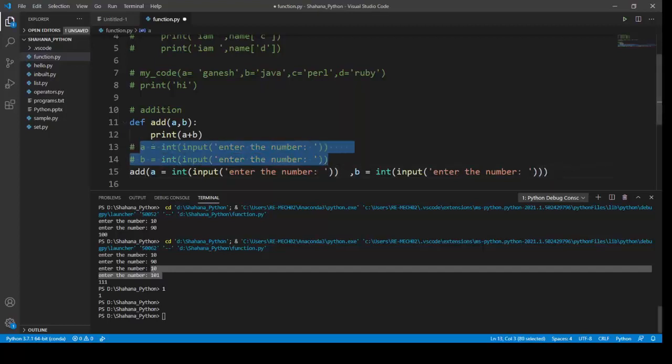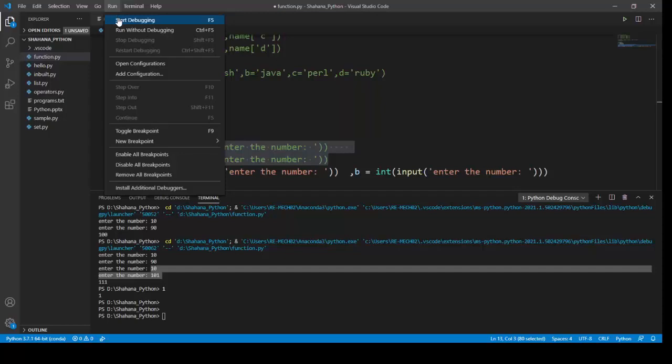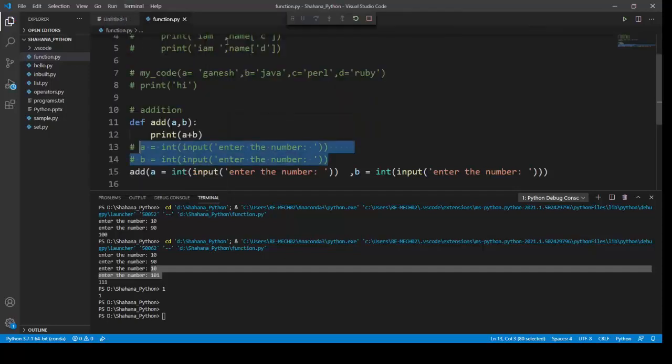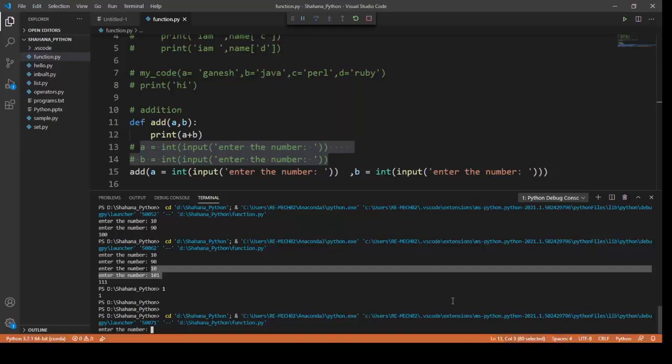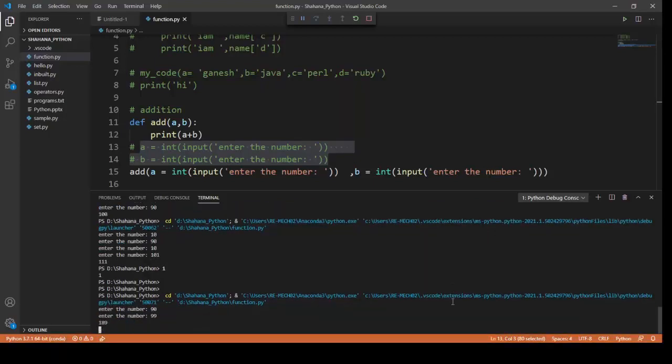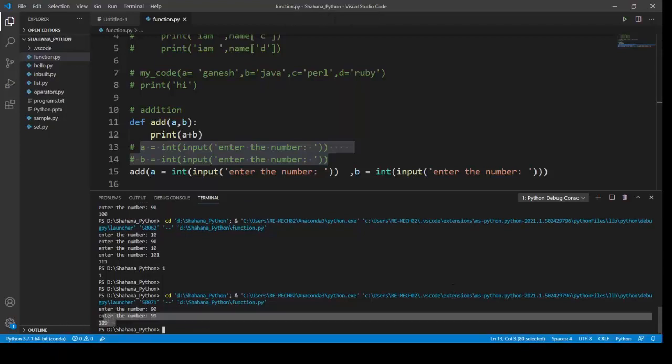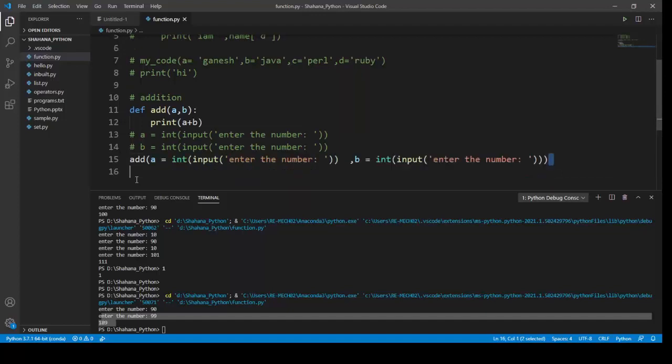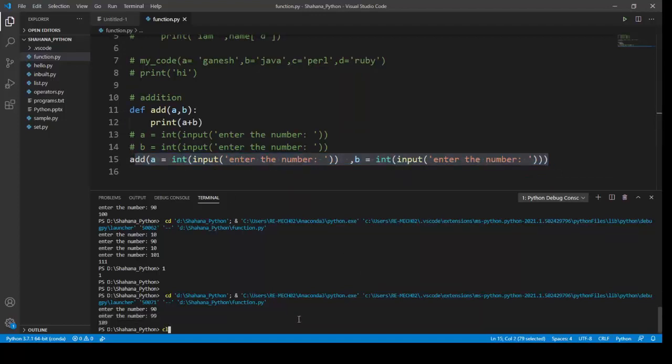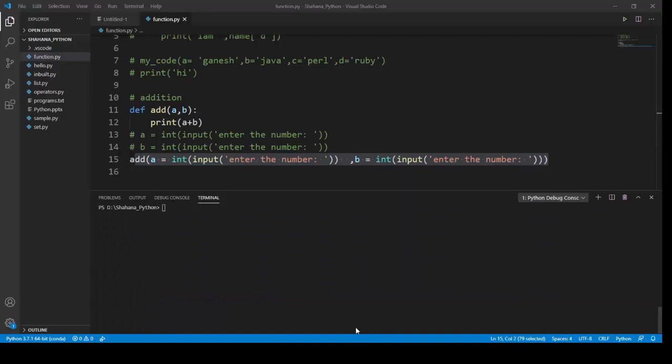I'm sorry, I'm gonna comment this and run once again. It's gonna be 90, it's gonna be 99. Okay, the output has been printed. This way also we can make a function more interactive. Okay, next we will see another problem. Move on to the next problem.